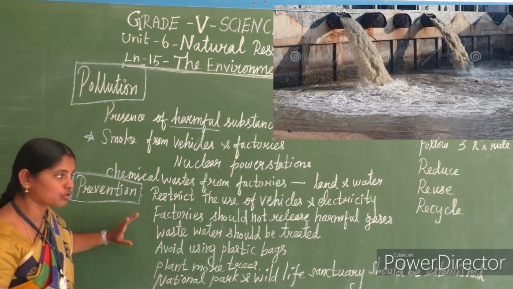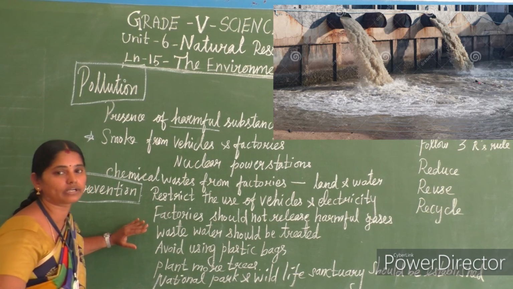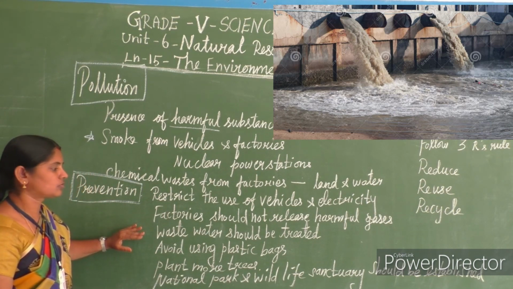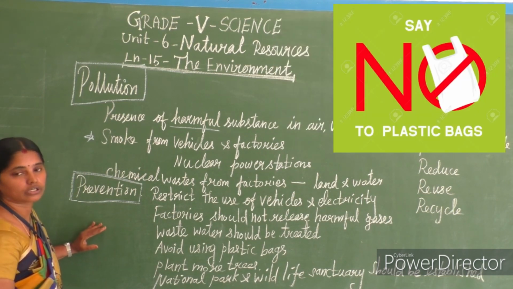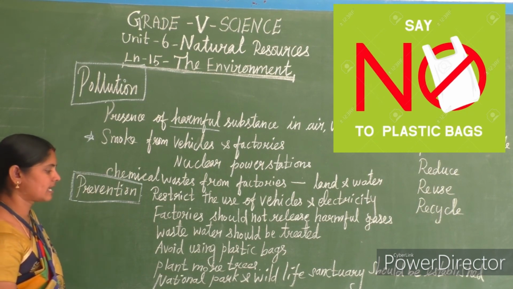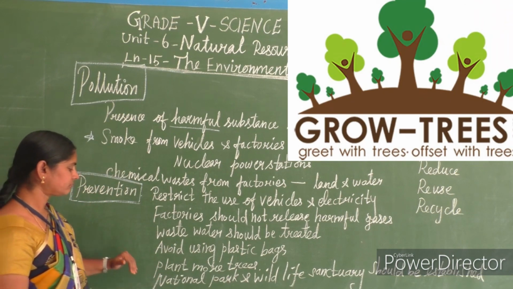The factory should not release harmful gases and should not leave the waste water as such. They should treat the waste water. And we should not use plastic bags, so avoid usage of plastic bags. And we should plant more trees.